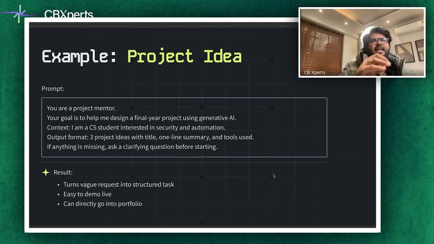That's it. So again, I'll explain the output format. So 3 project ideas with title, 1-line summary, and tools used. That's your output format. The results which are going to come out transform a vague, very high level result into a structured task scenario. So it's easy to demo, and then you can go straight into your portfolio. If you are thinking of building something like, let's say, smart CCTV anomaly detection, this template ensures the model gives you 3 concrete ideas with tools such as OpenCV, YOLO, and Python rather than some generic text.